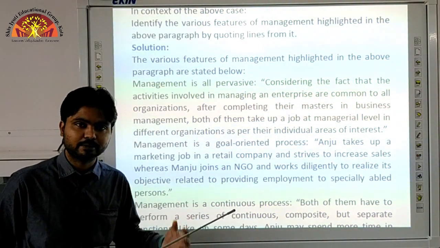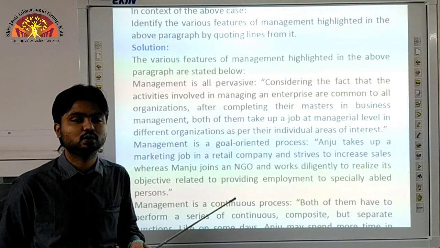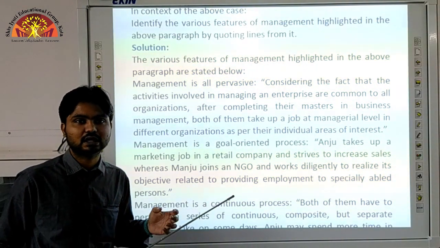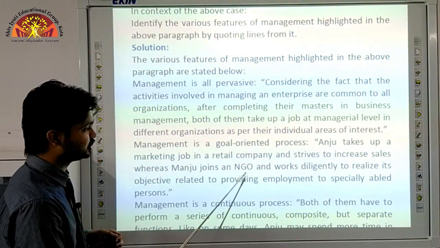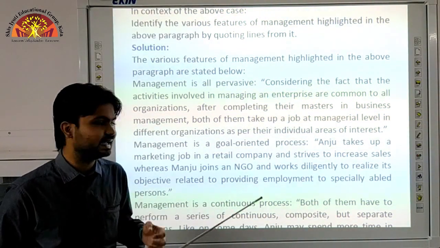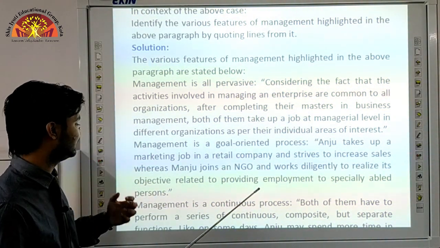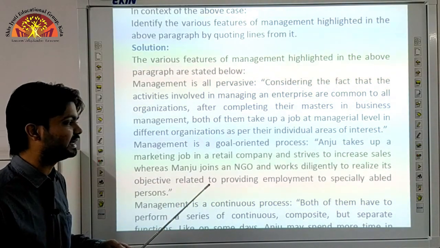That means it is a purpose, it is a goal of the organization to increase the sale which the company wants from Anuj. And the second one is the NGO. Manju is working for the NGO and works diligently to realize its objective related to providing employment.